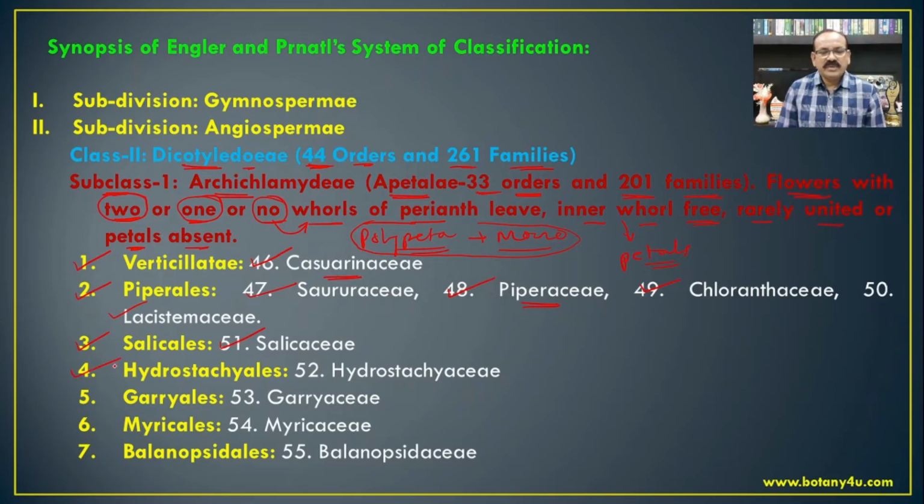Then Hydrostachyales, and this contains the family Hydrostachyaceae. Then Garryales contains the family Garryaceae. Myricales with the family Myricaceae, and Balanopsidales contains the family Balanopsidaceae. So these are different orders from the Salicales to the Balanopsidales. Here these different orders contain only a single family in each order.